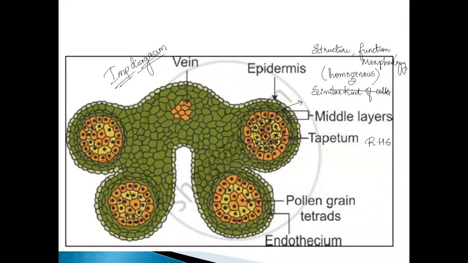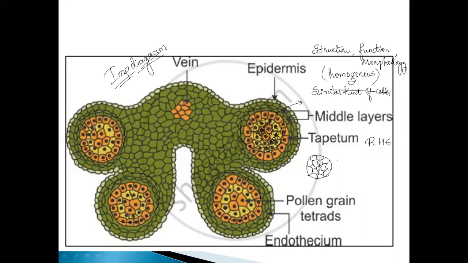They start getting mature and start forming the pollen grain. The cells will be in this way. Clear? These pollen mother cells will be in this way.